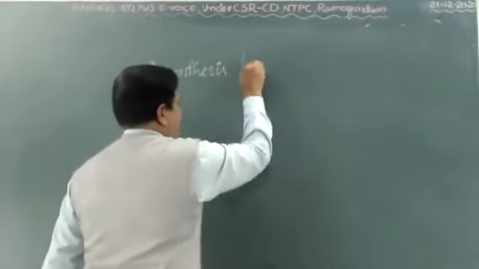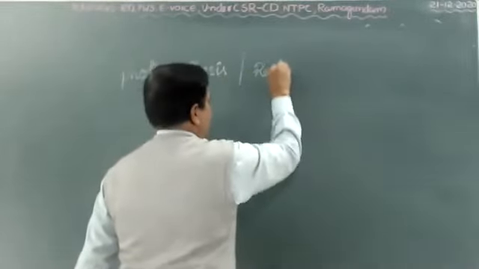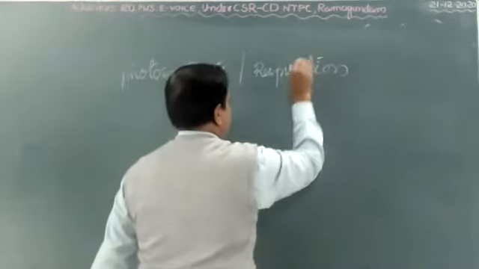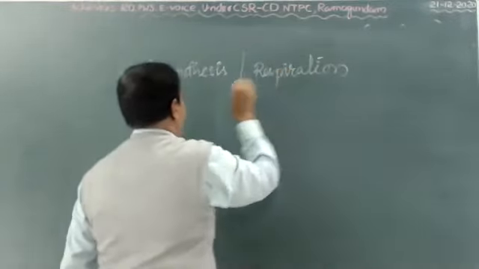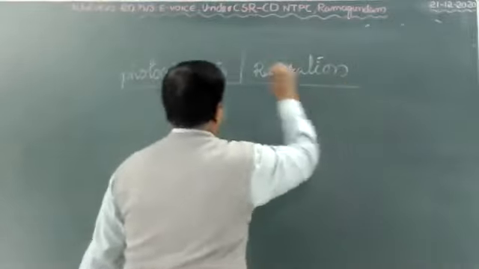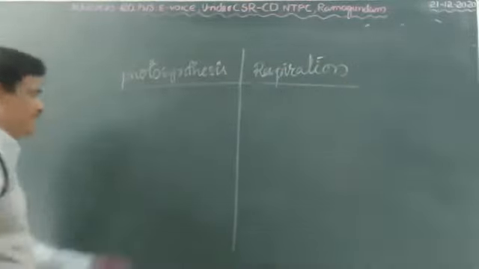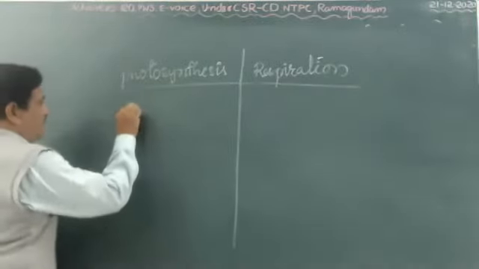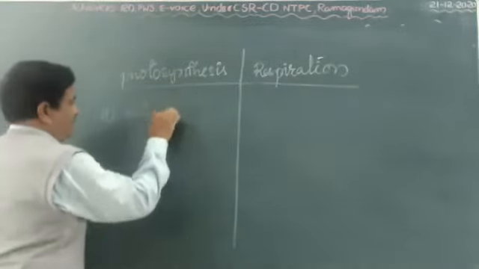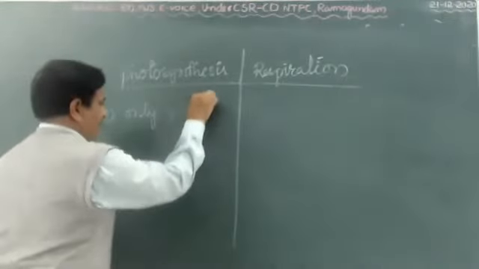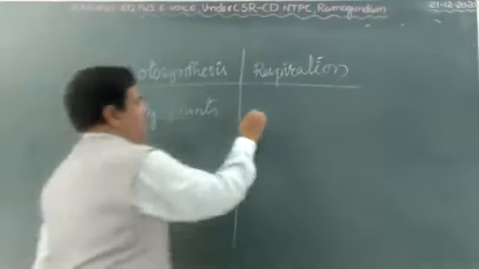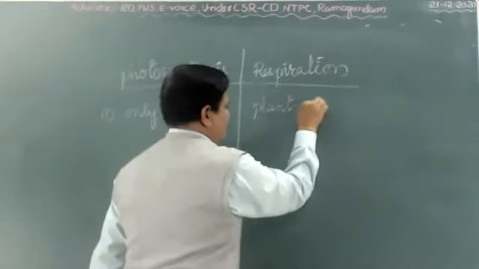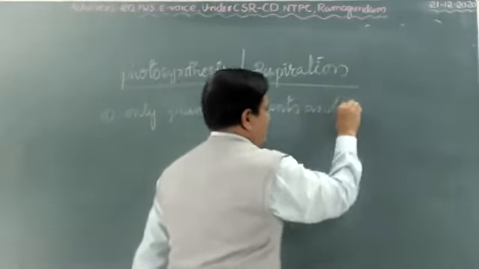Differences between photosynthesis and respiration. At least 2-3 differences. First one, photosynthesis occurs only in green plants. Respiration occurs in both plants and animals.